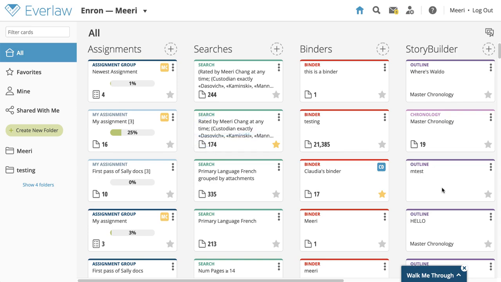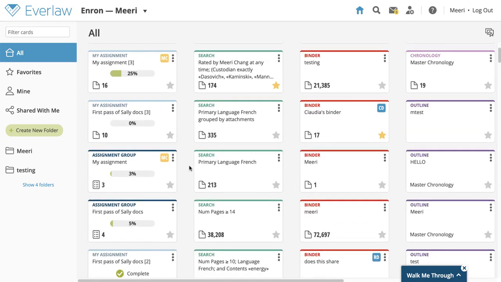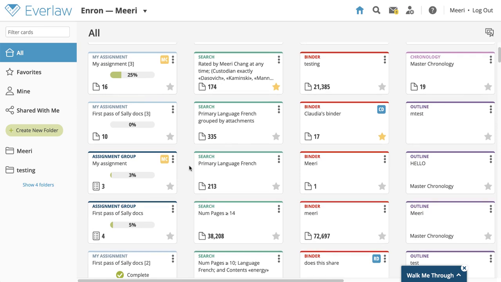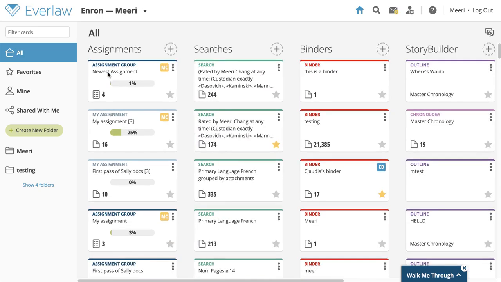If you have admin permissions on an assignment group, but were not assigned any documents within that group, you will only see a navy blue card. If you have admin permissions on an assignment group and were also assigned documents within that group, you will see the navy blue card and a light blue card for your individual assignment. If you are an admin on an assignment group, you will have access to the assignment group's dashboard view. You can access this view by clicking on the dark blue card.